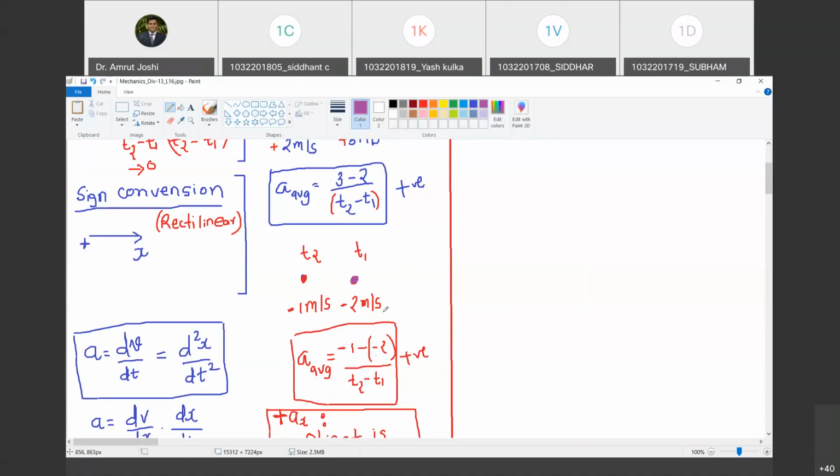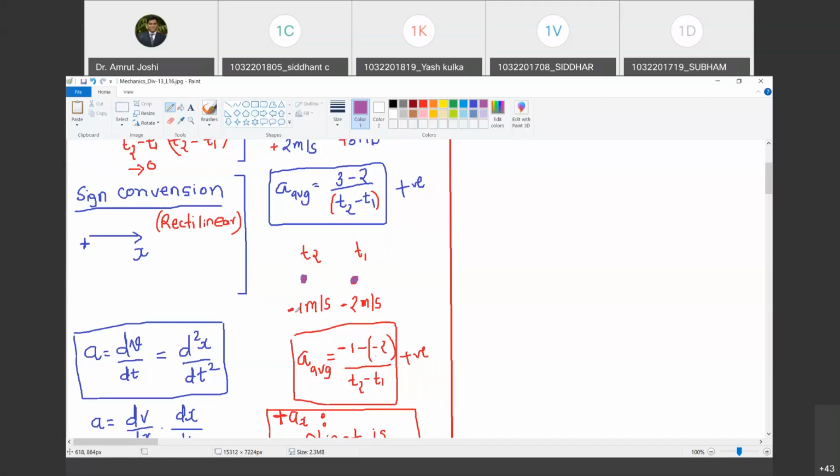Yes, sir. Because its velocity is minus 2 meter per second. Happy? Yes, sir. Okay. Now let us have a look at time instant t2. At time instant t2, let us say the particle occupies this position, which is on the left hand side of the position at t1, and its velocity now becomes minus 1 meter per second.